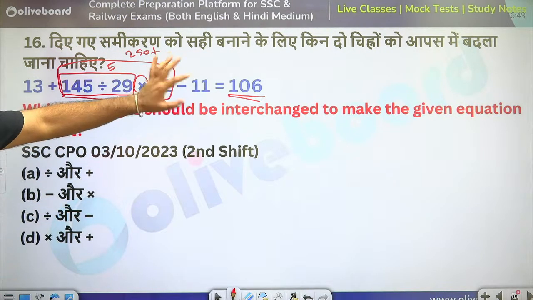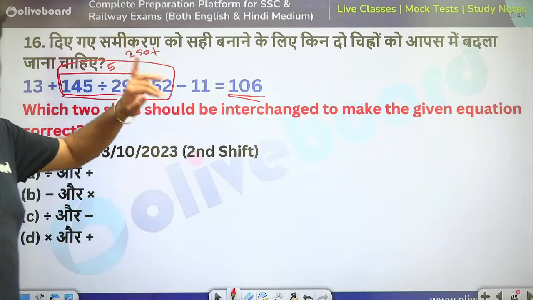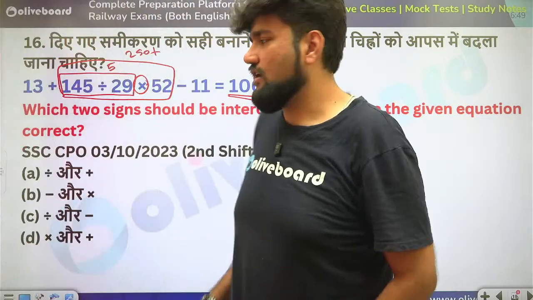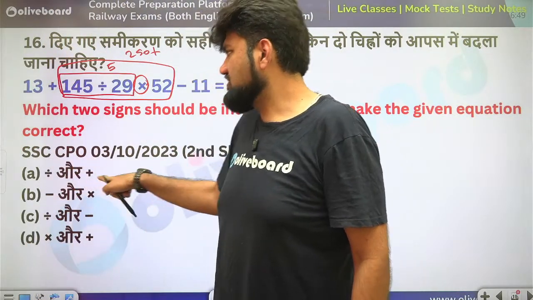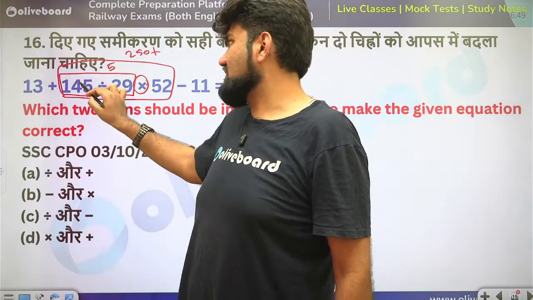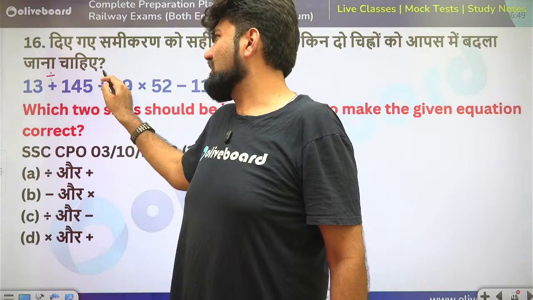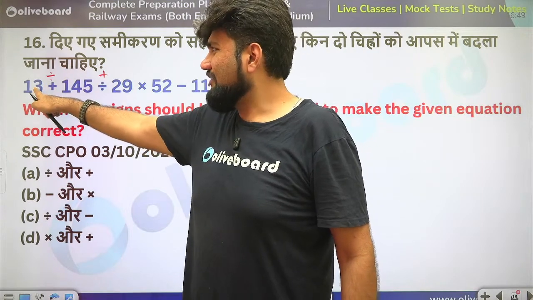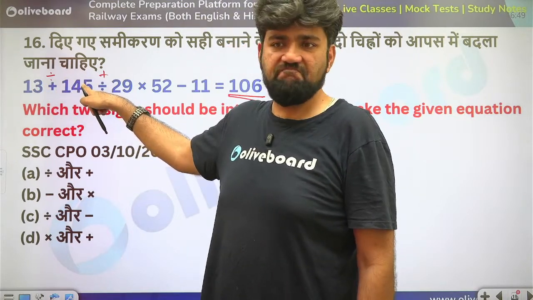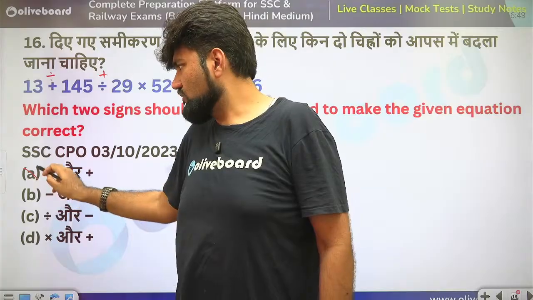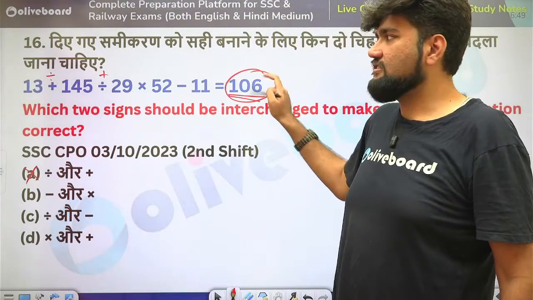This is the first hint. Second hint is, let me still confirm it once. So how do I confirm it? I change divide and plus. So instead of plus, I put divide here and I put plus here. You tell me, can I divide 13 by 145? No. So this is useless because my answer is an integer.